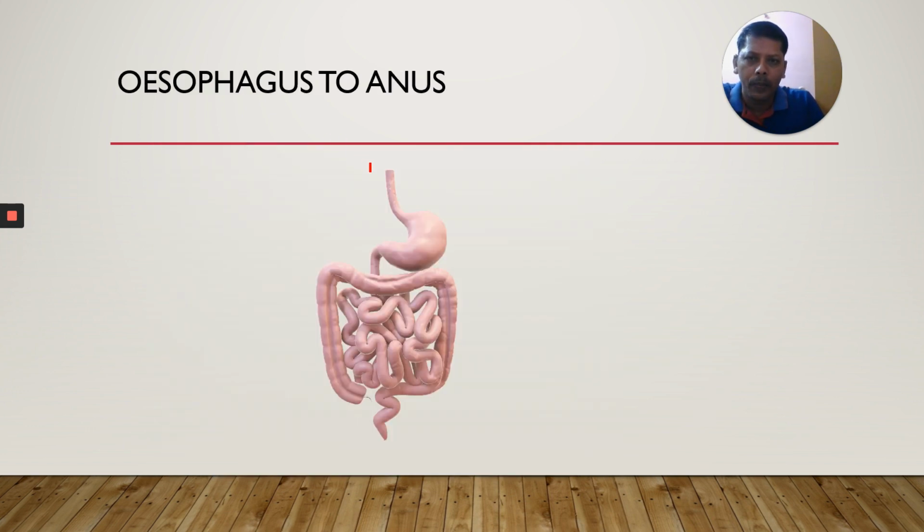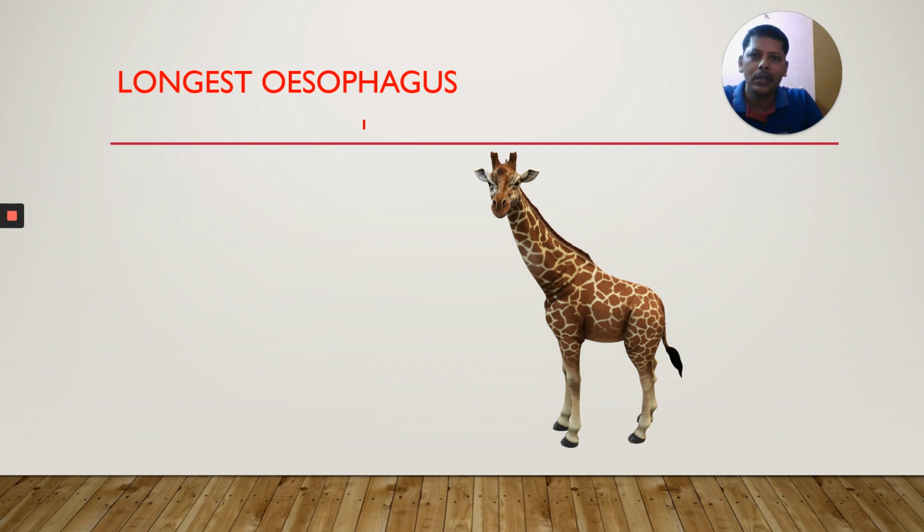This is from esophagus up to anus. The longest esophagus is present in giraffe. When I say the word giraffe, one scientist comes to mind. Earlier, you might have learned Lamarckism, the theory of inheritance of acquired characters proposed by Lamarck.